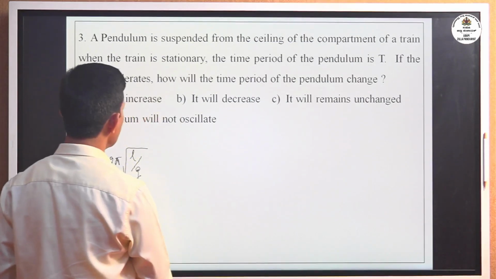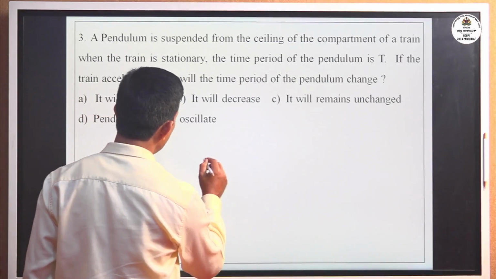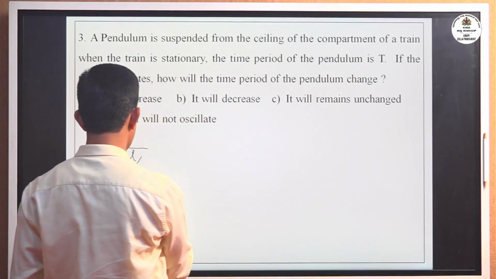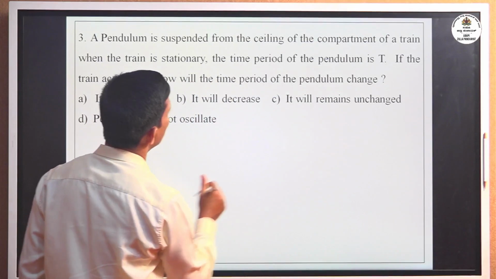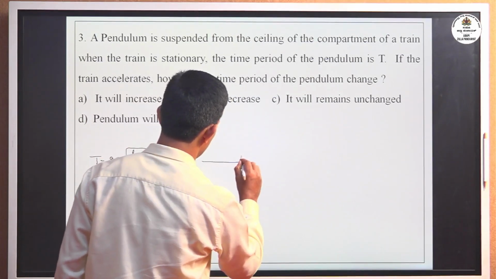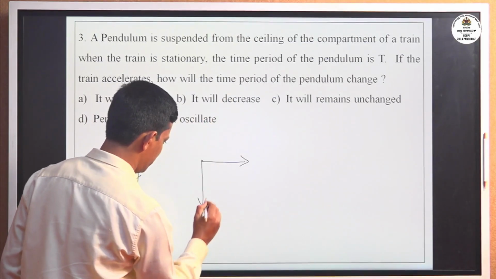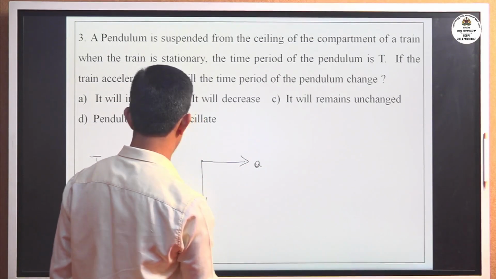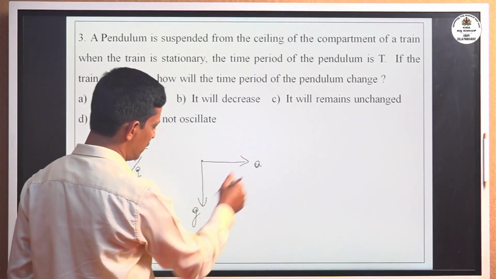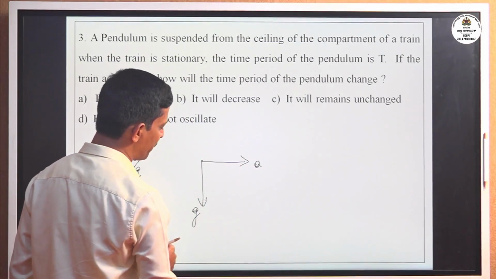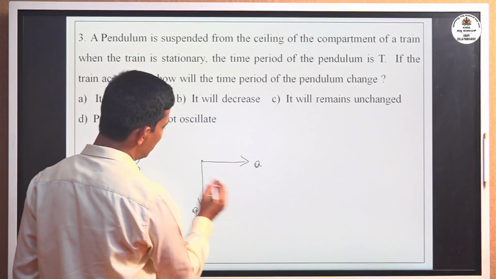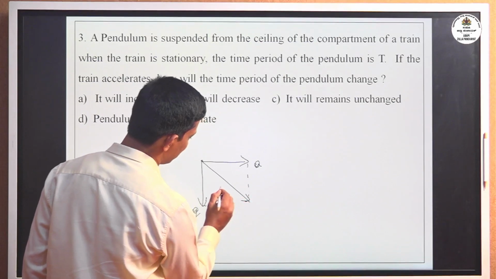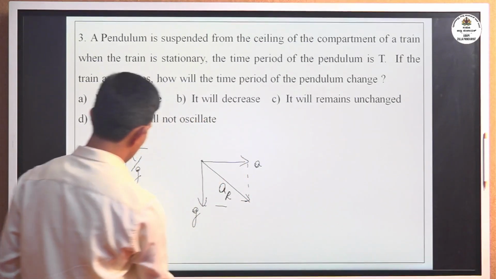g is the acceleration due to gravity. When the train is stationary, acceleration due to gravity g is there. When it accelerates, there are two accelerations: one is g acting vertically down, and a is the acceleration of the train. Here the pendulum comes under two accelerations which are mutually perpendicular to each other. Then the resultant of these two vectors a and g, if I consider resultant acceleration a_R equal to,